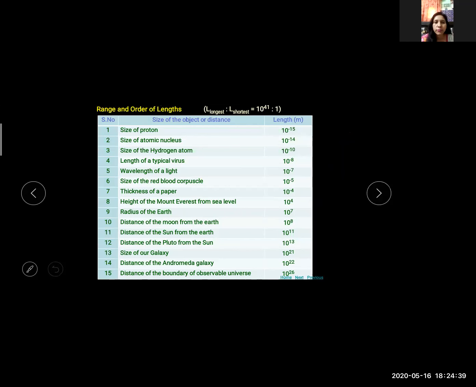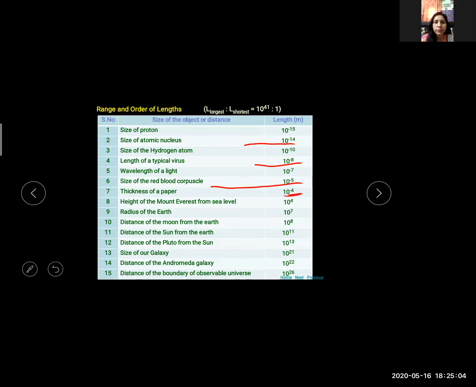Size of proton is 10 to the power minus 15 meter. Size of nucleus is given. Size of hydrogen is this in meter. Length of virus is 10 to the power minus 8. Wavelength of light is given by 10 to the power minus 7 meter. Size of red blood cell is given by this. Thickness of paper is 10 to the power minus 4 meter.